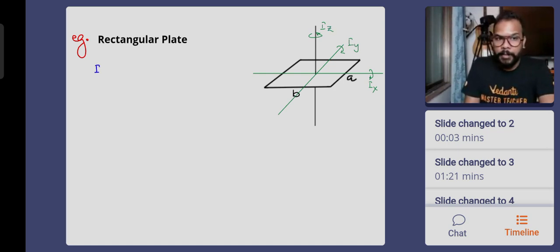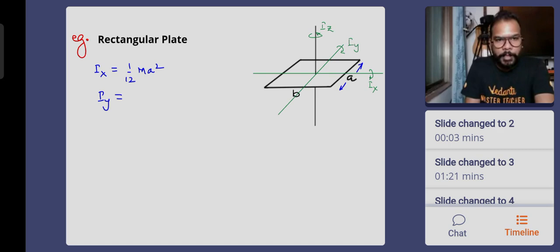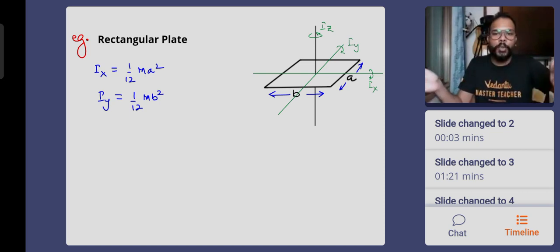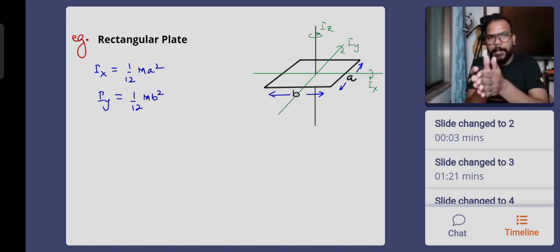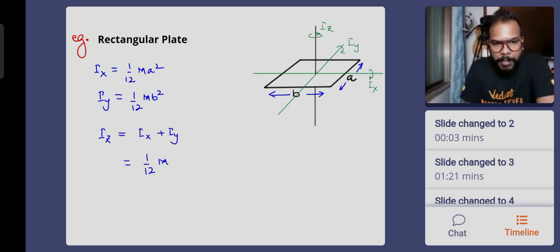Okay, very important. If I speak about Ix, the axis of rotation is perpendicular to A. So it will be 1 by 12 ma square. Similarly, Iy is about this axis which is perpendicular to B. So 1 by 12 mb square. It depends on how you are compressing it. If you compress it perpendicular to A like this, then the length becomes A. If you compress it like this, the length becomes B of the rod, right? And now you want to find out Iz, which is equal to Ix plus Iy. So this comes out to be 1 by 12 ma square plus 1 by 12 mb square. That's 1 by 12 m (A square plus B square).